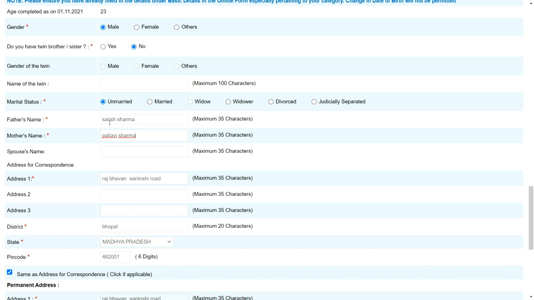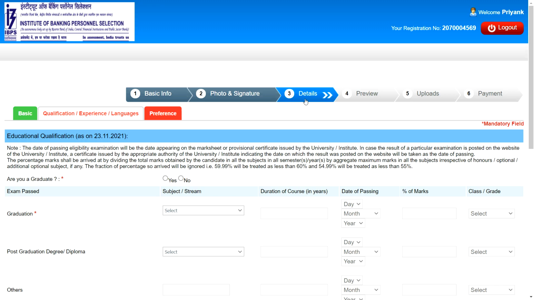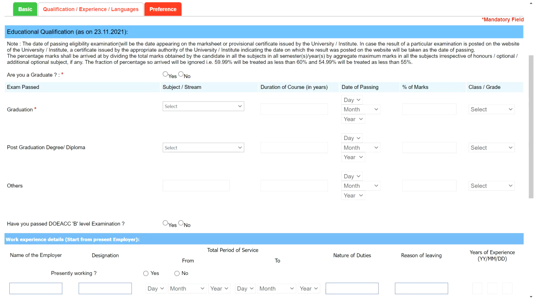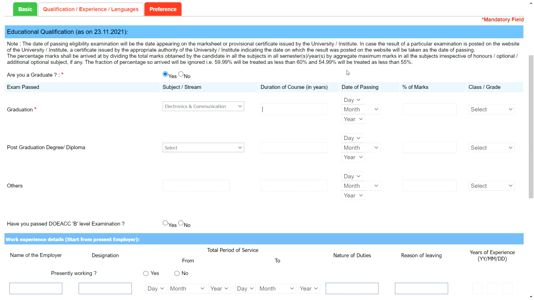Okay, in father's name and mother's name, just put the full name of father and mother, and then click on save and next. The next is details of education qualification. So if you are a graduate, then definitely you need to click yes. Okay, this form is only for graduates, so that's why. So click on yes, and now you will select in which field you completed your graduation. Then duration of course in years, and then date of passing, percentage of marks. Okay, this should be aggregate. So you need to calculate aggregate marks of all the semesters, and then you need to multiply or divide by the total marks, and then you will get the aggregate marks. Okay, so you need to put here, and class.